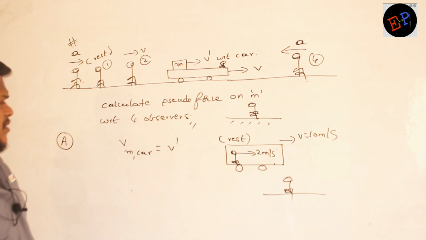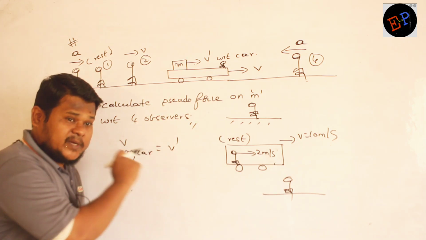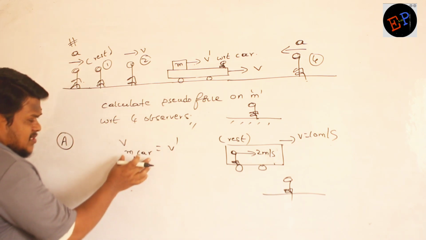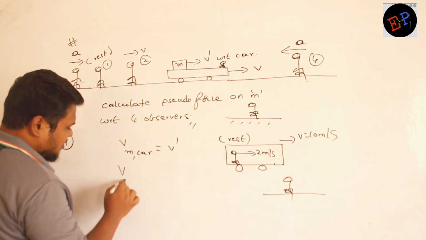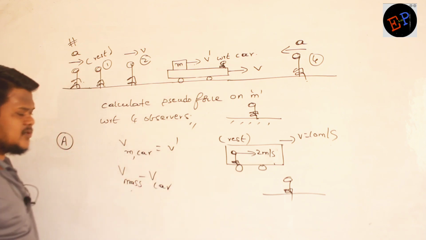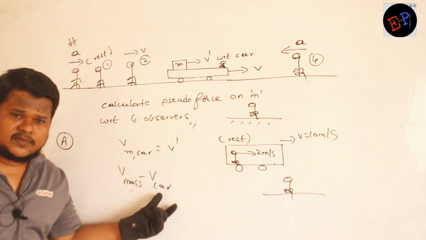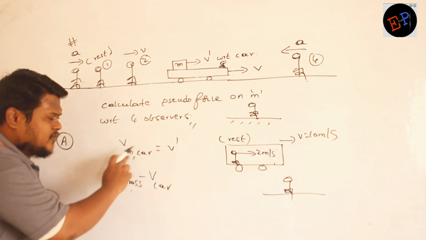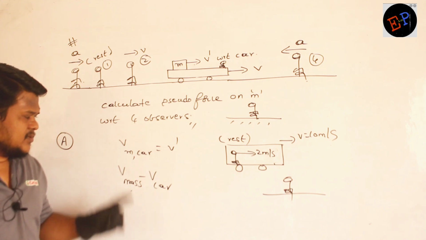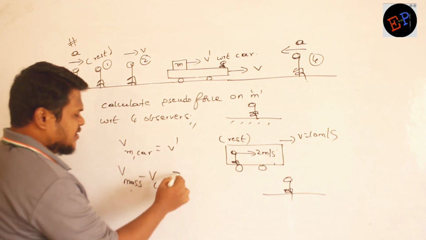Now conceptually you have understood what is happening. Now we will try to understand this mathematically. Velocity of mass with respect to car can be written as velocity of mass minus velocity of car. This is the mathematical expression of relative velocity. V12 can be written as V1 minus V2. So Vm car can be written as Vm minus V car. So this is equal to V dash.